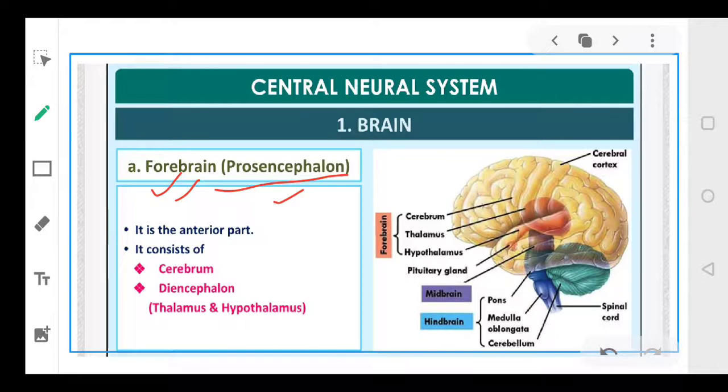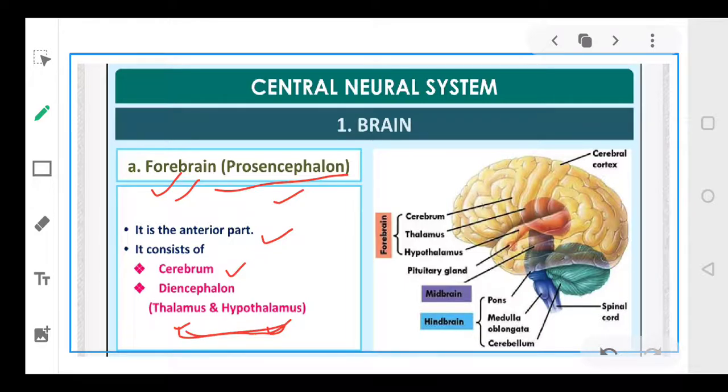Now this is the anterior most part of the brain. ये सबसे पहला part होता है, and this particular part is made up of cerebrum, thalamus and hypothalamus. So there are three parts of the forebrain: cerebrum, thalamus and hypothalamus. The thalamus and hypothalamus, they are together known as diencephalon.